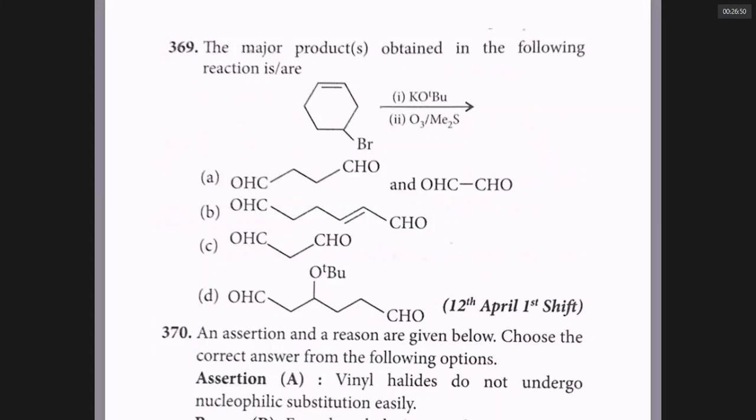A reaction where the X minus of an alkyl halide is replaced by Y minus is called a nucleophilic substitution reaction. Alkyl halides can undergo SN reaction. SN means nucleophilic substitution.